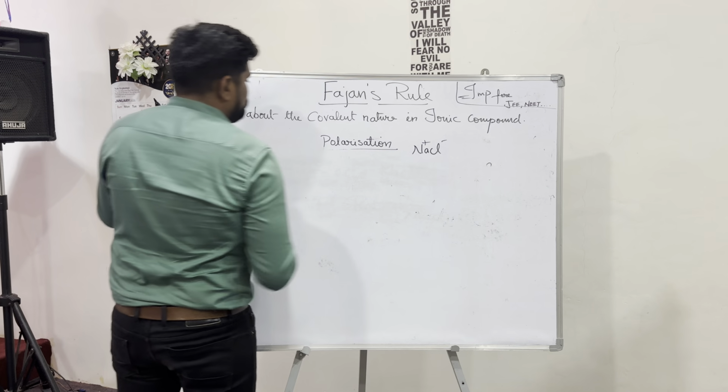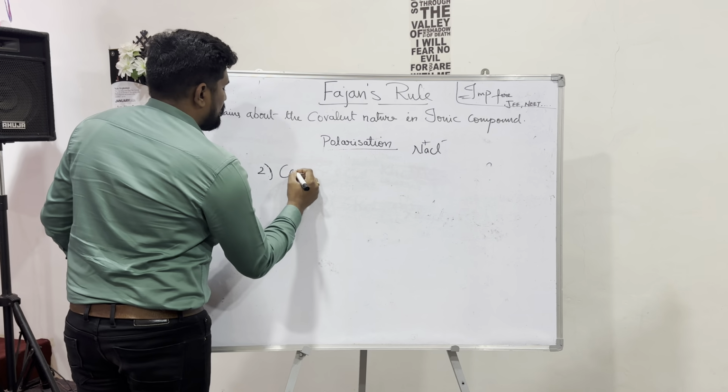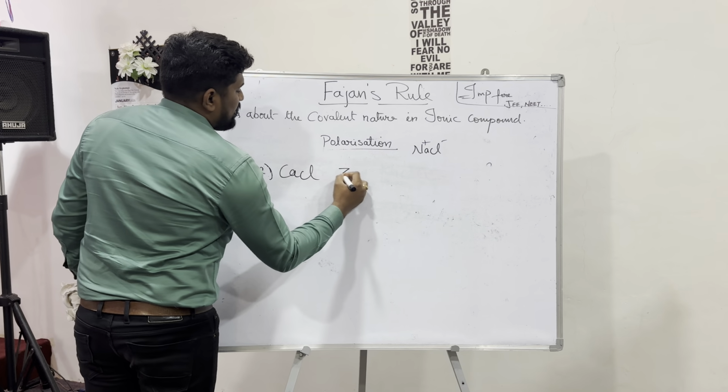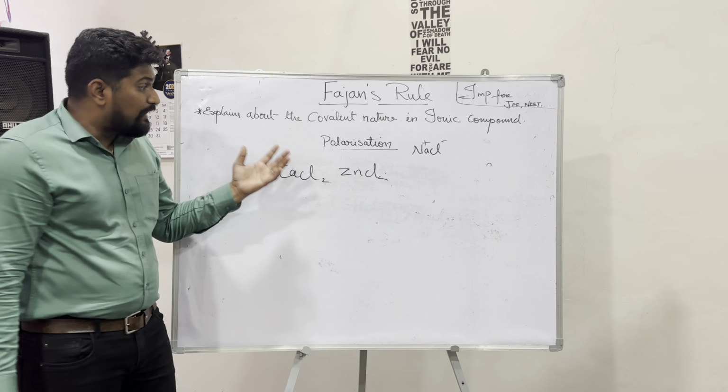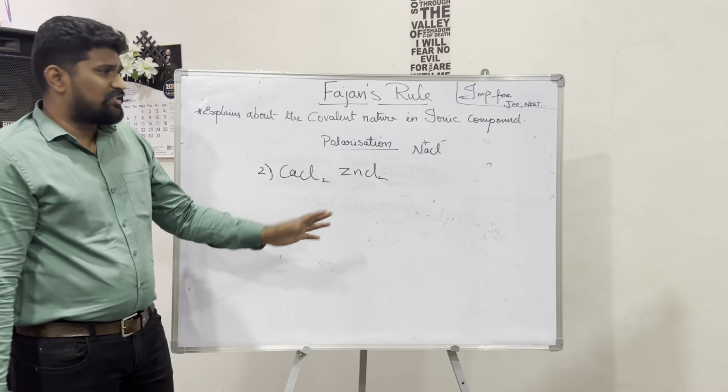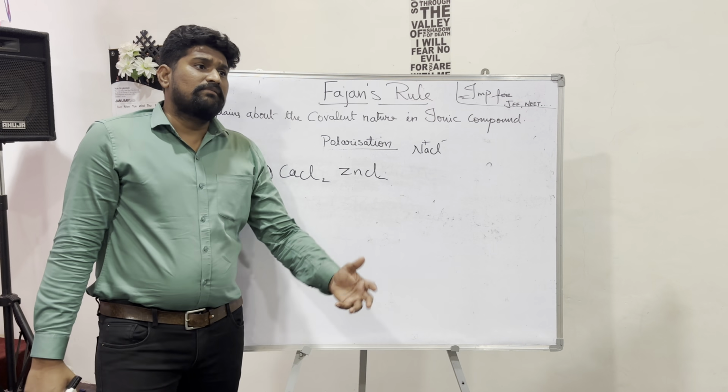Now next question. CaCl and ZnCl. Find out which has more covalent character. They can also ask which is more ionic.